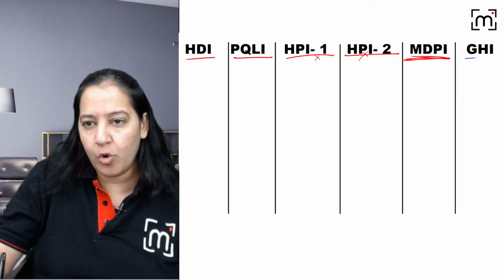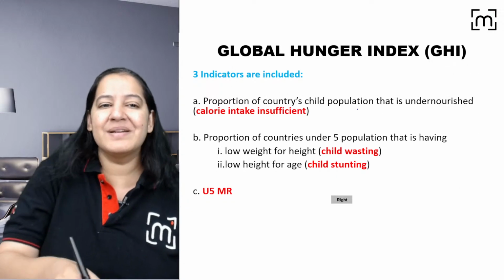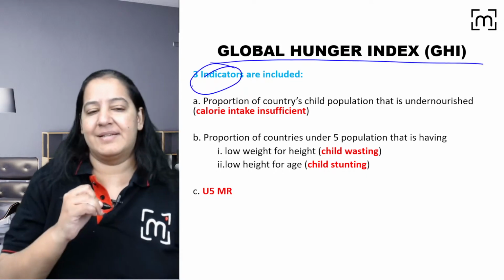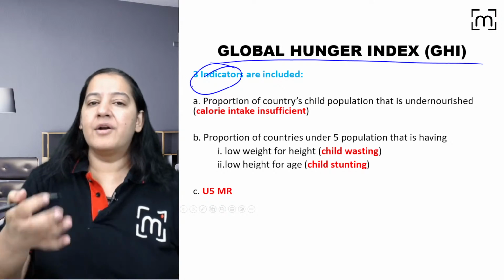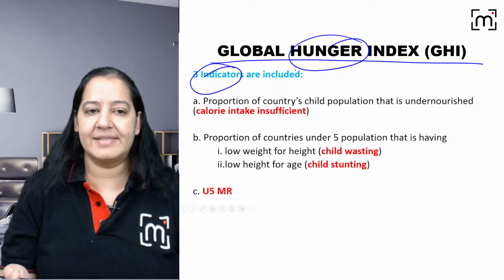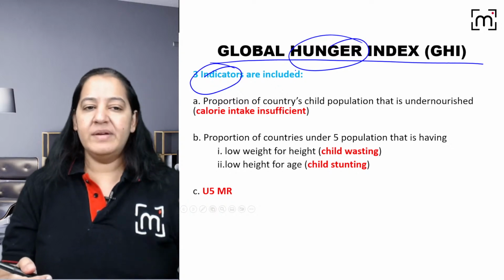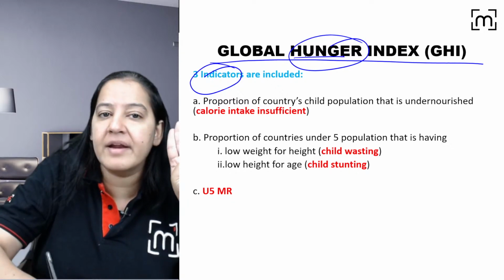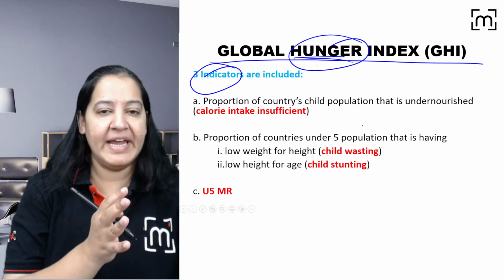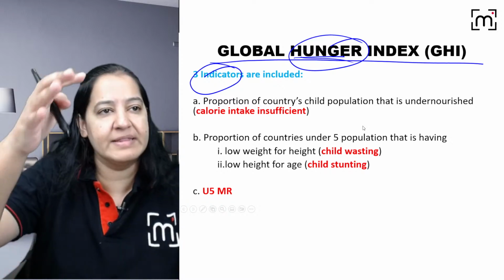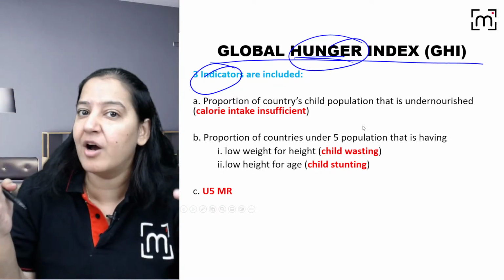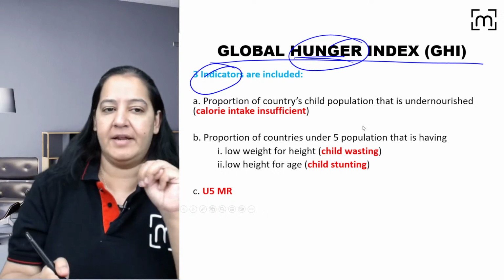The last one is the global hunger index. It also includes 3 indicators. In a country, how many people are hungry? More hunger, that is global hunger index. It is an international index, right? So we take 3 criteria to measure the hunger in a country. People are more hungry in India or in US or in that, there are multiple countries, right? So how to measure the hunger of a country? There are 3 criteria.